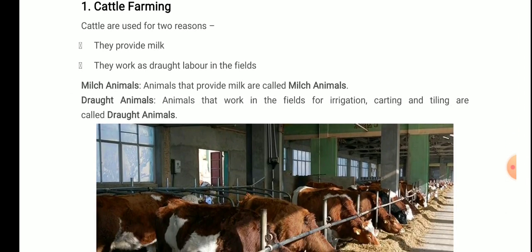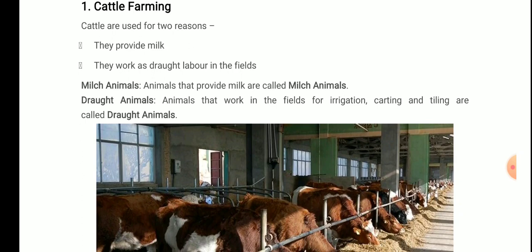Many of you, or I would say most of you, would be aware of cattle farming. In one way or another you might have seen cattle farming, or it might be done at your home also. Cattle are used for two reasons. First, they provide milk, and second, they work as draught labor in the fields.